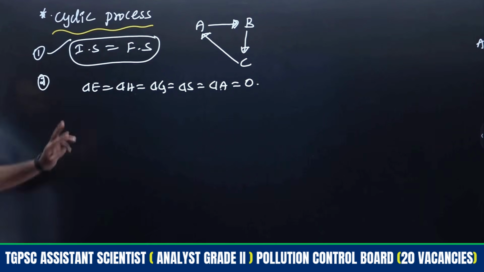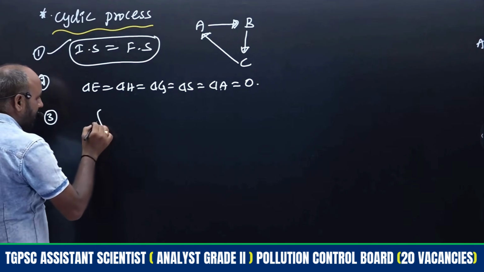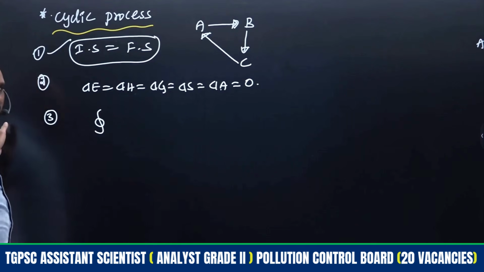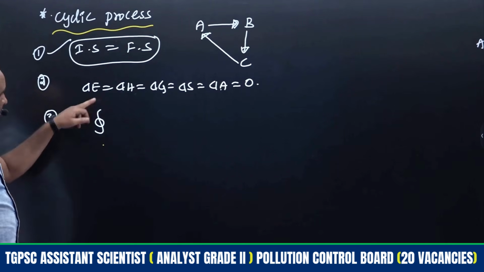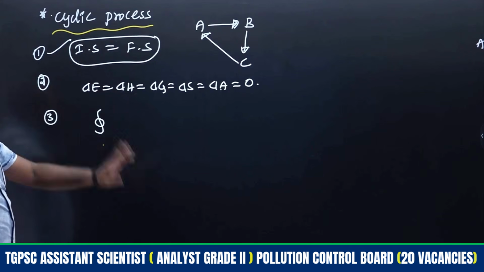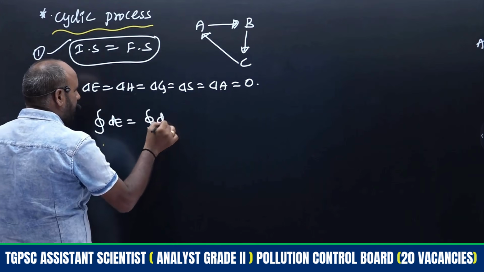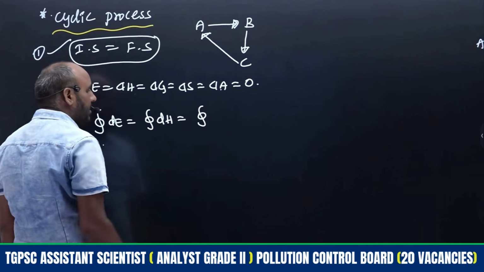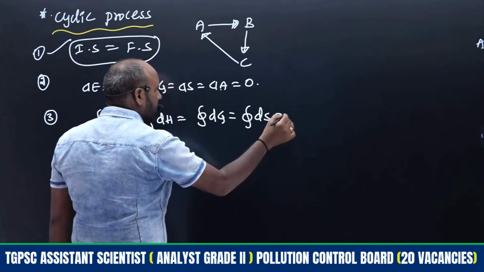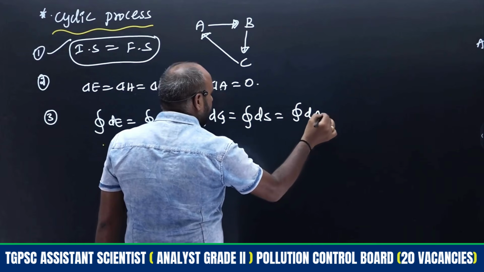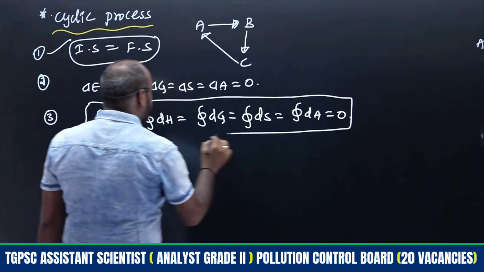But what we get in the examination is this terminology, right? Integral, particularly which integral? Closed integral. Closed indicates cyclic process. Integral means that from the initial state to the final state, the entire parameter will be measured, right? Closed integral of dE is equal to closed integral of dH is equal to closed integral of dG is equal to closed integral of dS is equal to closed integral of dA. This all will be equal to 0. This closed integral indicates a cyclic process. This we have to remember.